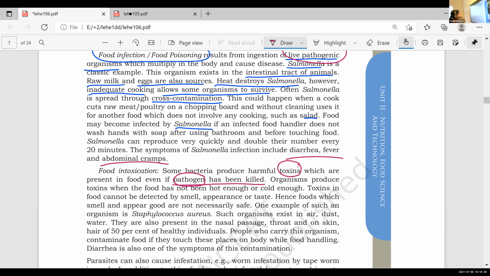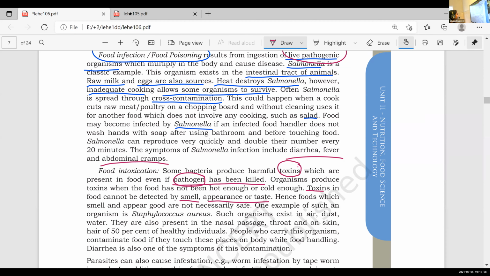The toxins in food cannot be detected by smell, appearance or taste. Hence food which smells and looks good is not necessarily safe. We can't consider all tasty foods under the safe food category.